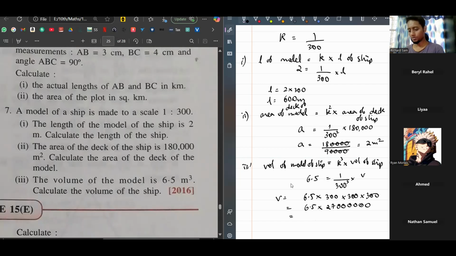6.5 into 27. I got 1755 with 5 zeros. Yes, sir. 1755 with 1, 2, 3, 4, 5 zeros. Correct. The unit is meter cube. That's it.